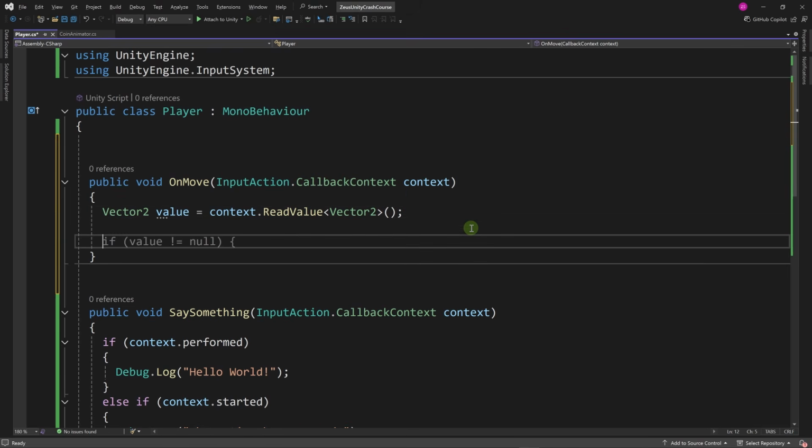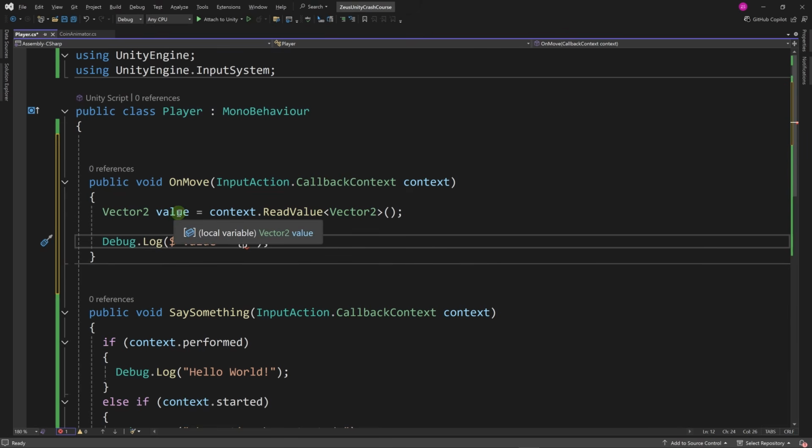Now let's print this value. Let's write a debug log. And this time I'm going to write a $ sign before the double quotes. What this will allow me to do, you'll see in a minute. Let's write value equals. And here, if we use curly braces, we can write some code or the name of a variable inside of the curly braces. And at runtime, when we run the game, it will be replaced by the value of our value variable.